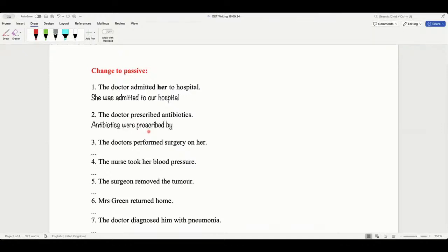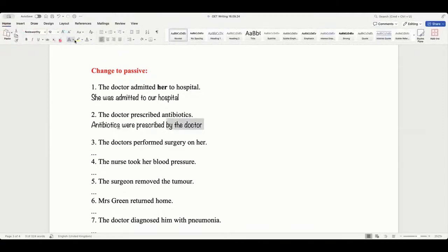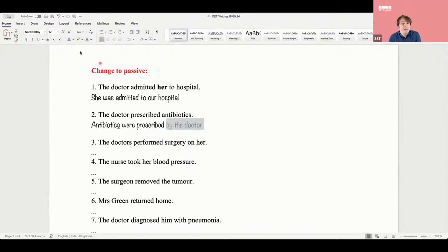By the doctor. Now, guys, do I say "by the doctor"? Is that correct? No. Usually in OET, we never really mention the doctors or the nurses. We never normally say that. We just say "were prescribed."